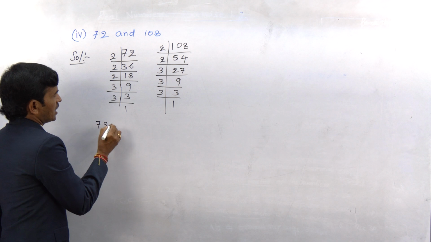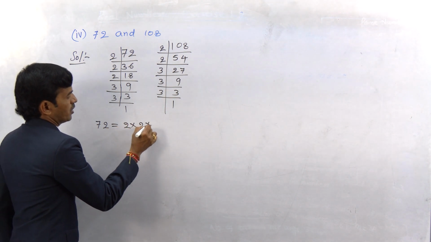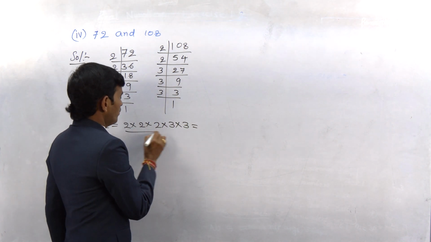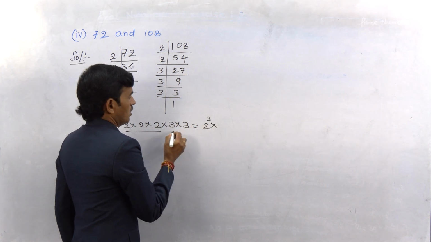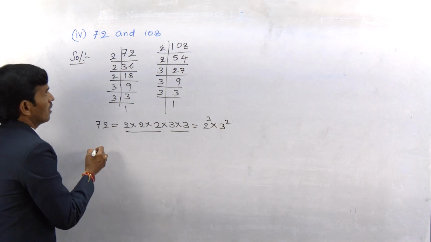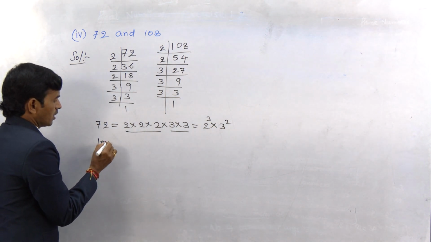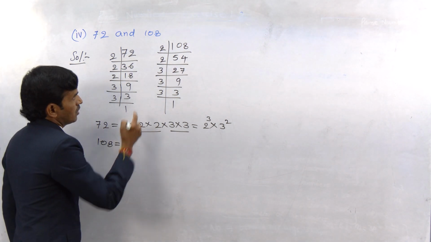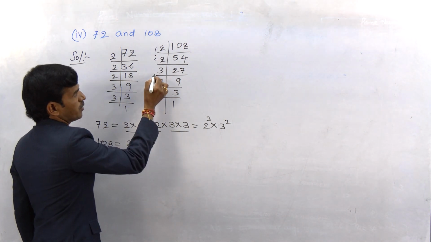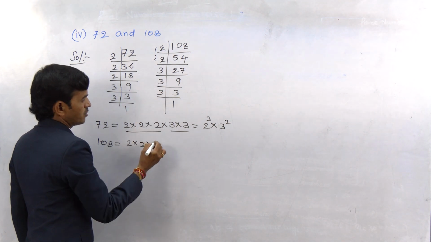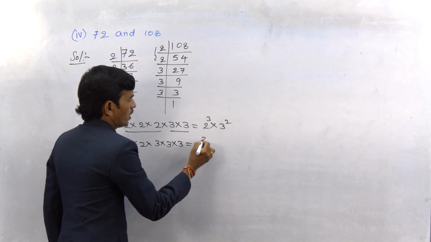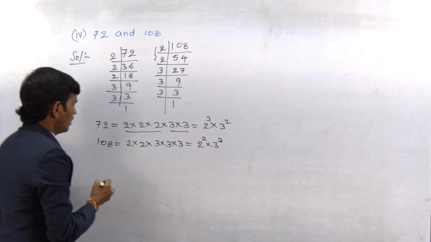So 72 can be expressed as 2 into 2 into 2 into 3 into 3. So 2 cube, and 3 repeated twice can be expressed as 3 square. And 108 can be written as, what are the prime numbers you got here? 2 into 2. Here 3 repeated how many times? 1, 2, 3 times. So 3 into 3 into 3. So that is 2 square into 3 cube.